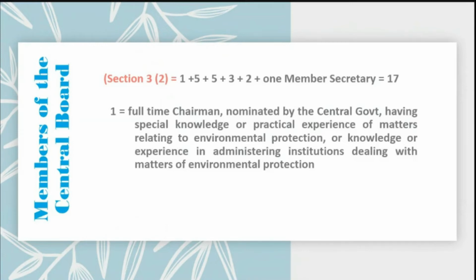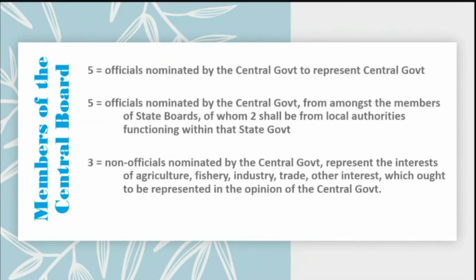So the first one is the chairman. There is the scheme 1 plus 5 plus 5 plus 3 plus 2 plus 1. The first one is the chairman. The five officials are nominated by the central government to represent the central government. And then other five officials are nominated by the central government from amongst the members of state boards.